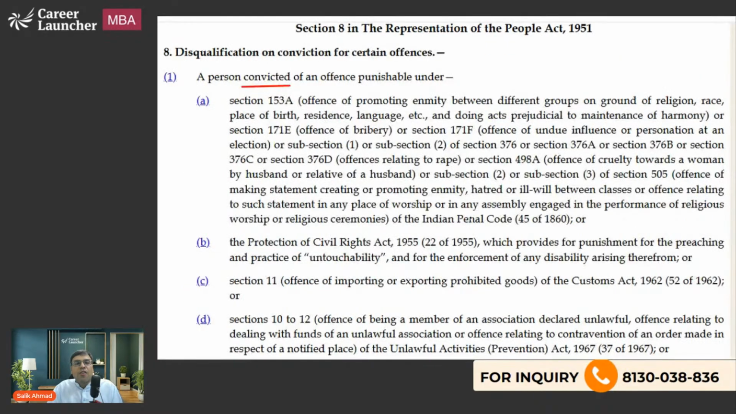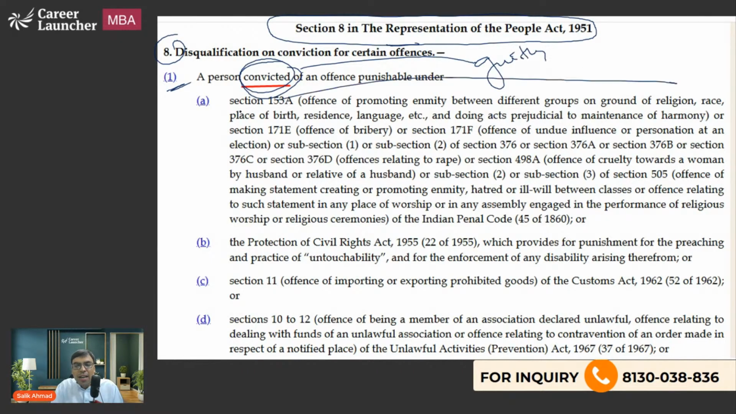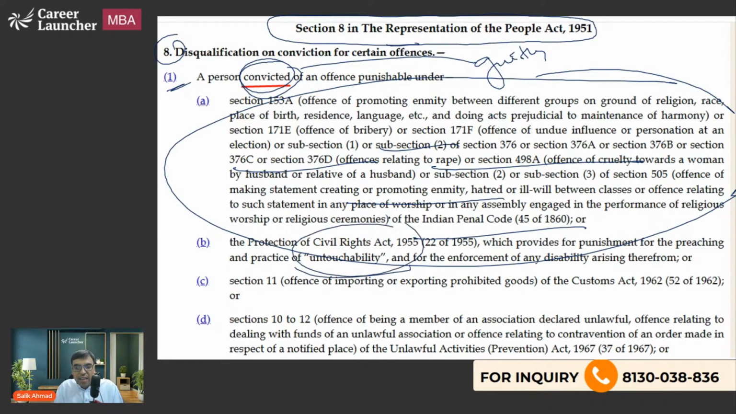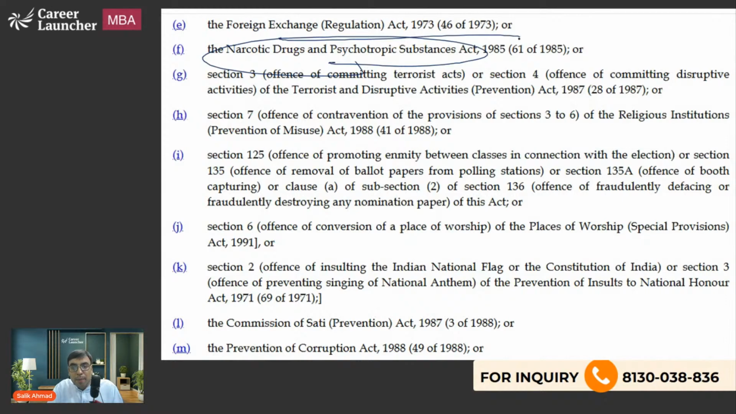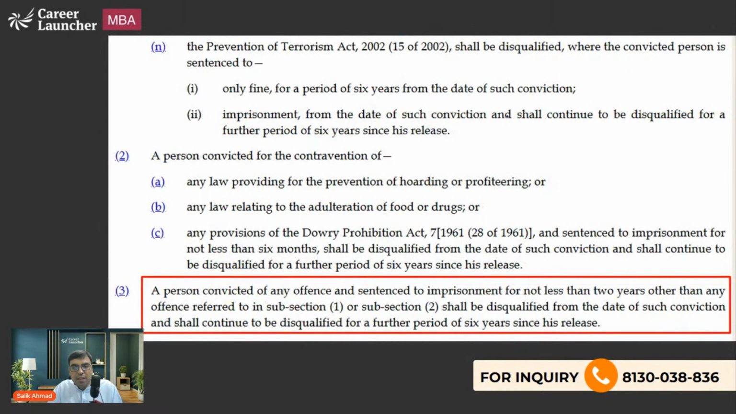Okay. Now, for example, let me show what exactly the law is. So this is the law, Section 8 of the Representation of People Act. Clause 1 says a person convicted, meaning proven guilty in the court, under these laws. You can read it. For example, dowry offense, crimes against women, promoting enmity, other civil rights violations, customs acts. If you are found guilty under UAPA, NDPS, FEMA, Sati, the Prevention of Corruption Act, and POTA, these are the provisions. If you are found guilty, of course, you will be disqualified.